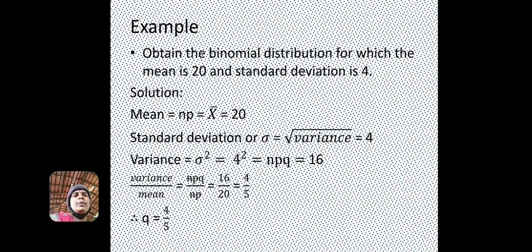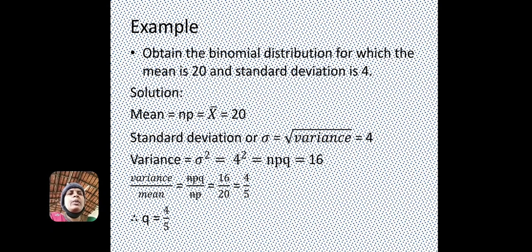Another example. Obtain the binomial distribution for which the mean is 20 and standard deviation is 4. Mean value x bar is already given in the problem, that is 20. Standard deviation, the square root of variance, is 4. So variance is 4 squared, that is npq, it is 16. Variance divided by mean is npq divided by np, that is 16 divided by 20, 4 by 5. Q is 4 by 5.